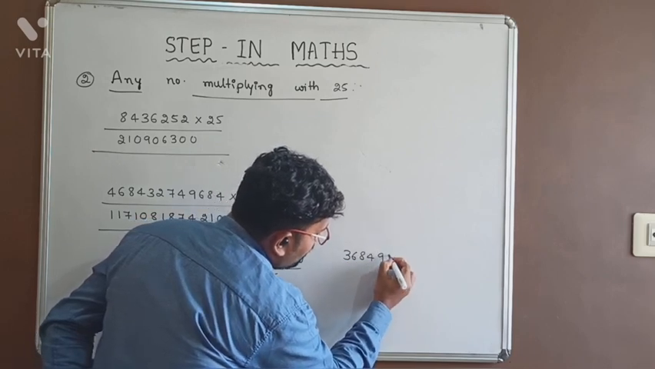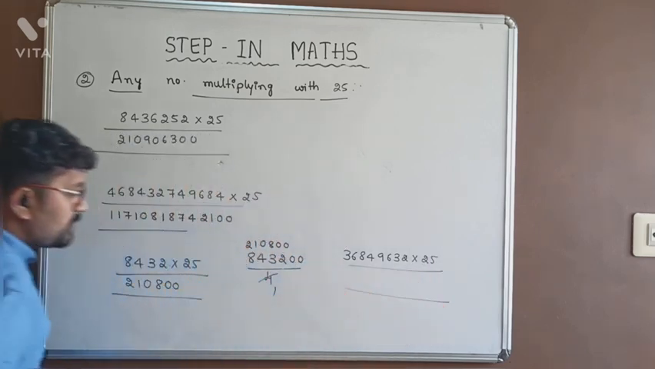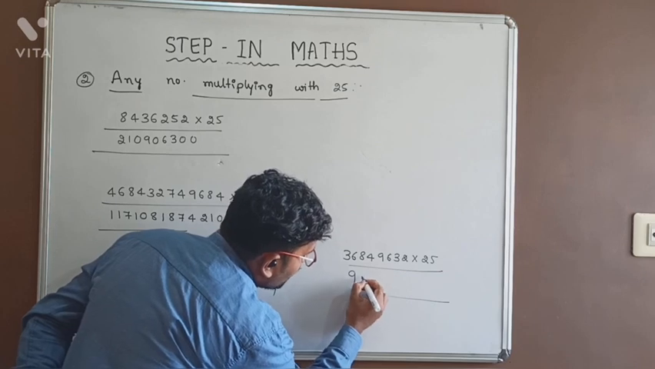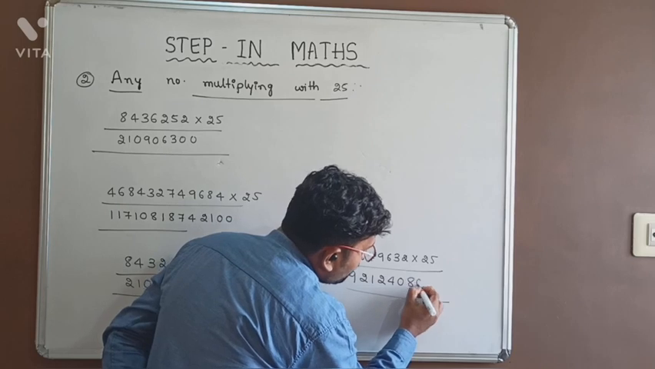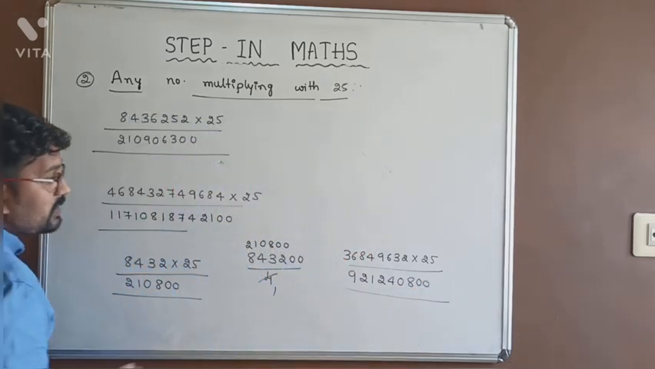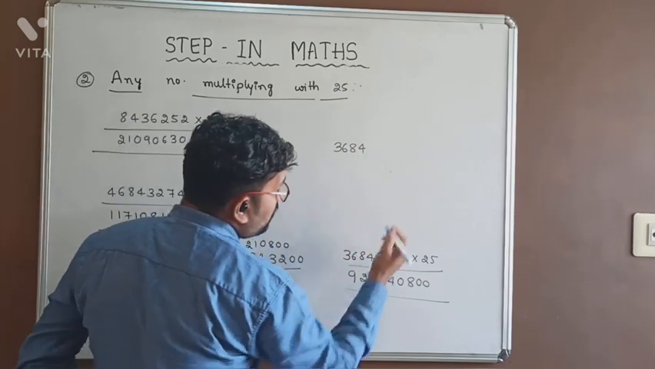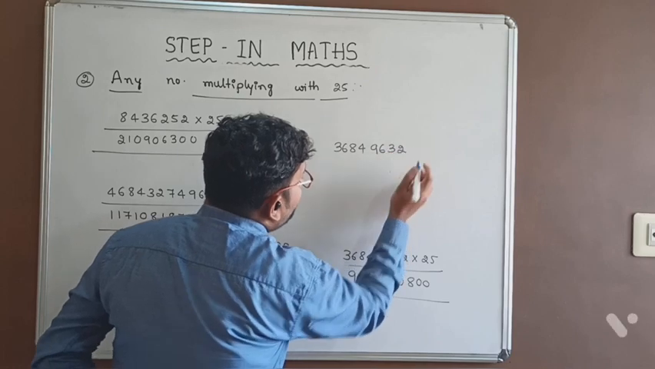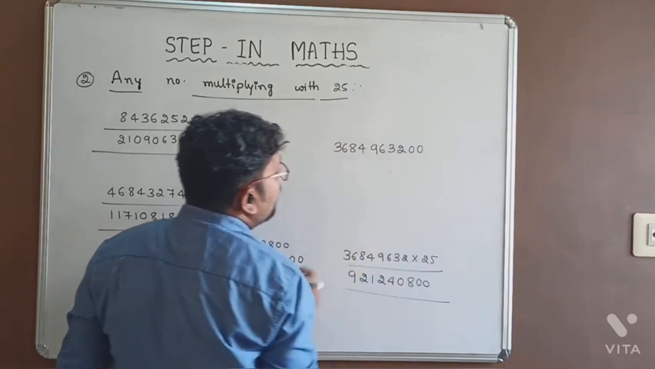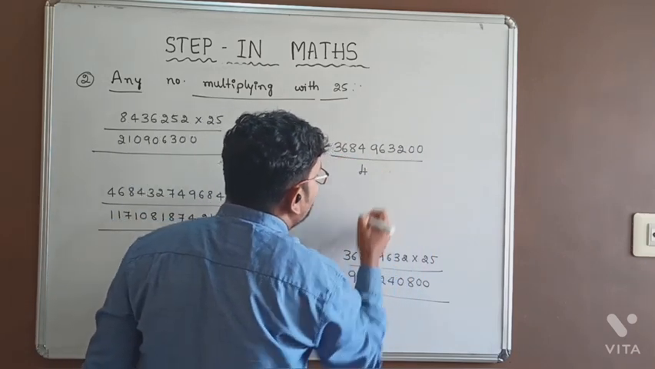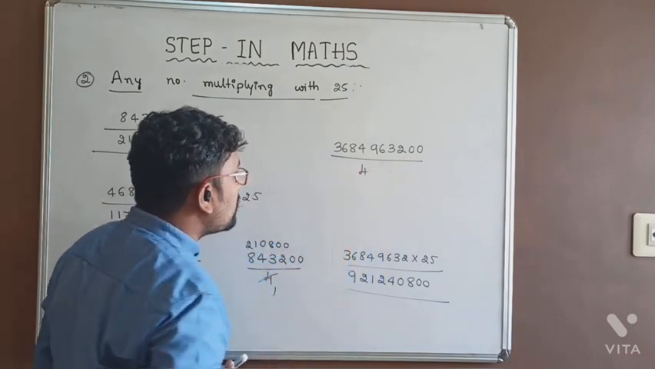3684 9632 into 25. The answer for this is also 921240800. But how to write the answer for this? First you write the digits as it is, 3684 9632. When you are multiplying with 25, first we should keep 00 at the last digit and divide with 4. This is a must.